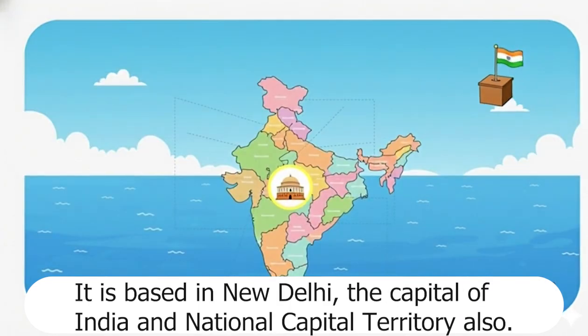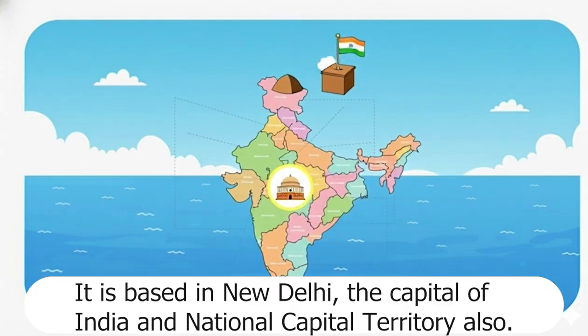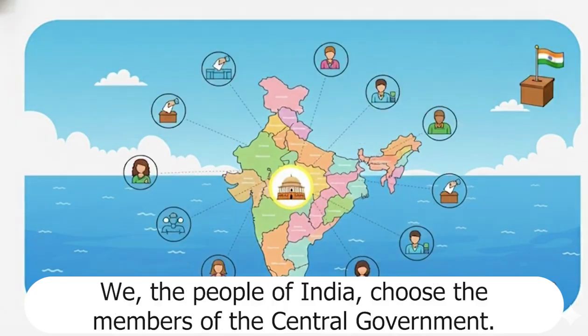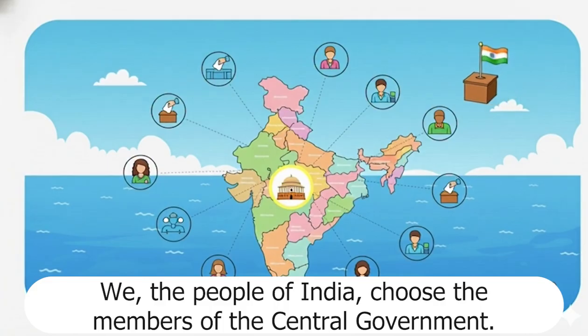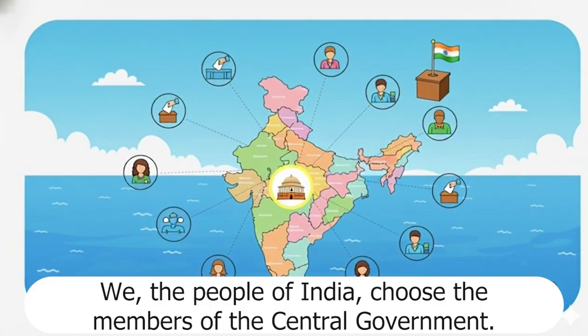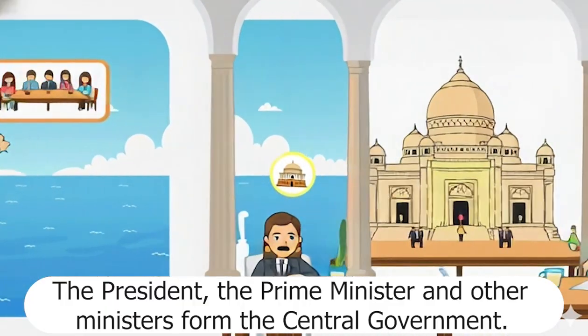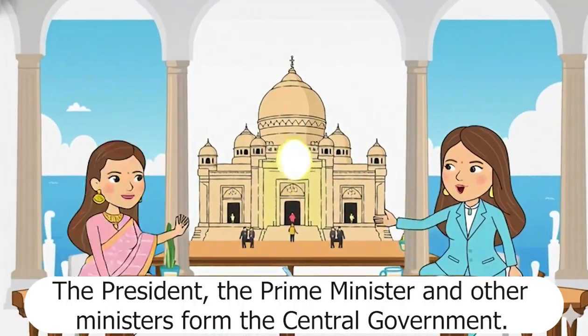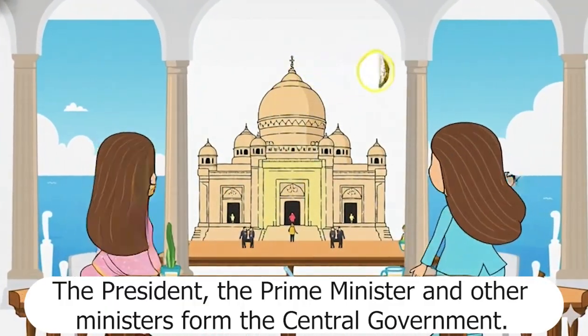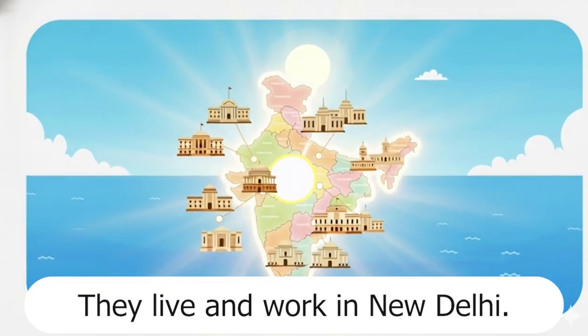It is based in New Delhi, the capital of India and National Capital Territory also. We, the people of India, choose the members of the central government. The President, the Prime Minister and other ministers form the central government. They live and work in New Delhi.